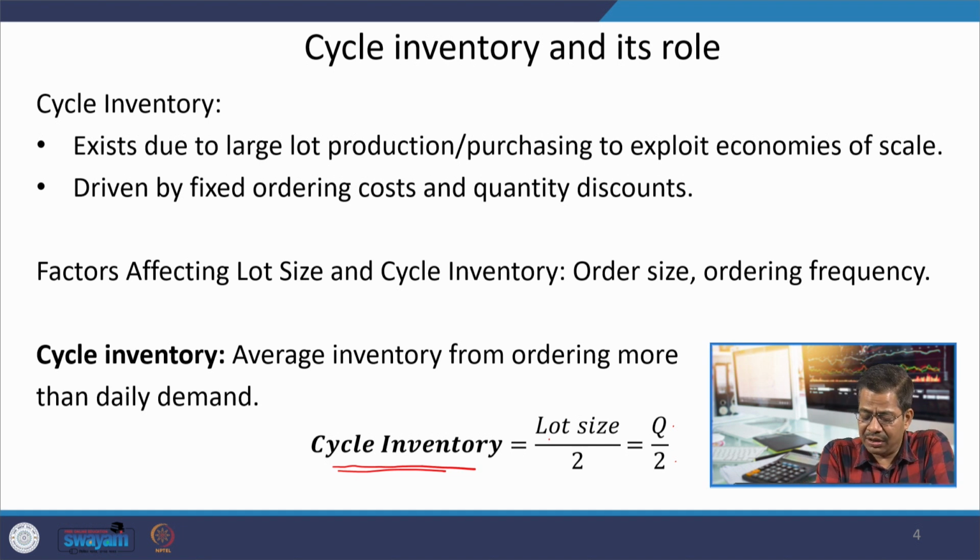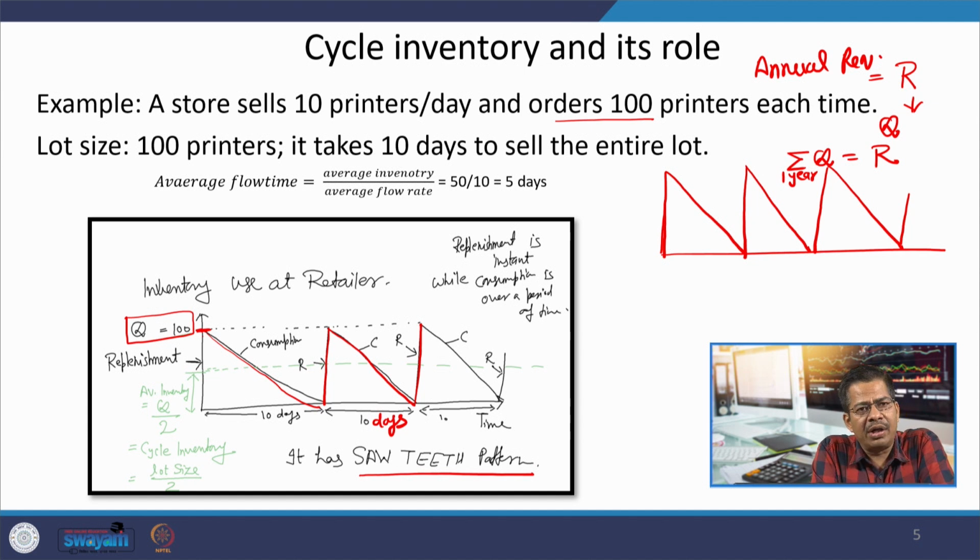Cycle inventory is in a way the average inventory, and it is very important for us to know about it, because most of our cost calculations happen on this cycle inventory basis. This is the average amount of inventory which you always have in your stocks.